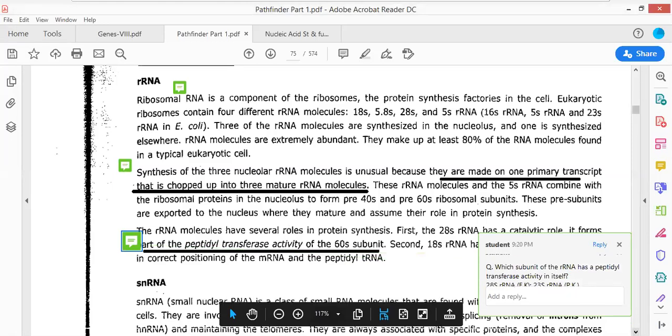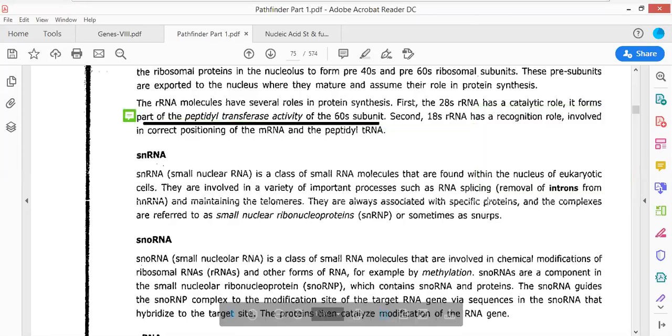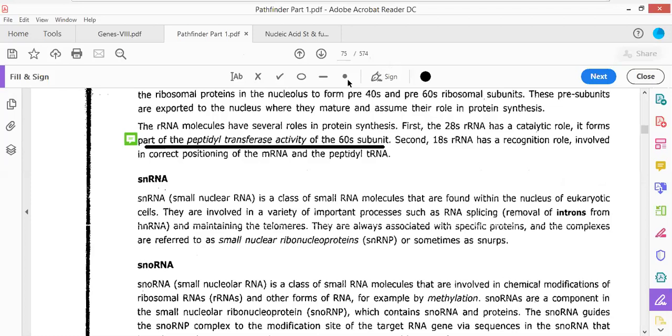Now the another type of RNA that we are going to talk about is referred to as snRNA. snRNA associates with proteins, and those are referred to as snRNPs, small nuclear ribonucleoproteins, also referred to as snurps. These are the ones that will be involved in the process of RNA splicing, a very important process. snRNA refers to a small nuclear RNA, and it is the one that is involved because of the small nuclear ribonucleoproteins which are present.